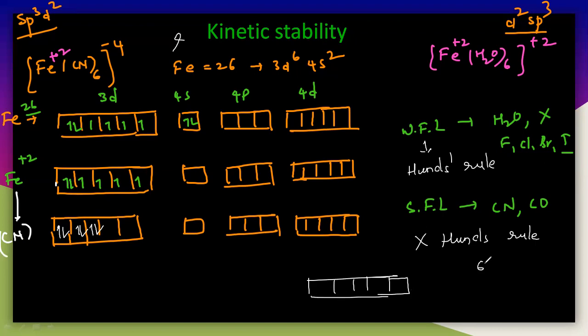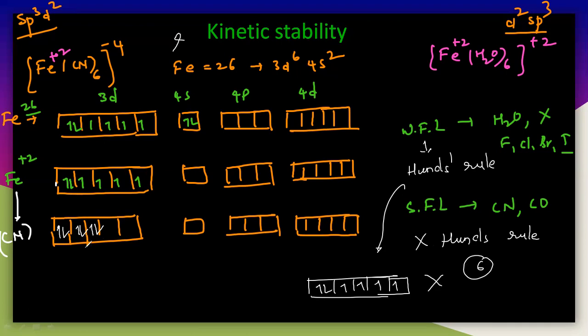Let us take 6 electrons. If it is following Hund's rule, what happens? The electrons will fill like this: 1, 2, 3, 4, 5, and then 6. The electrons will fill like this if it is Hund's rule. But if it is a strong field ligand, they will not follow Hund's rule. They will fill like this.